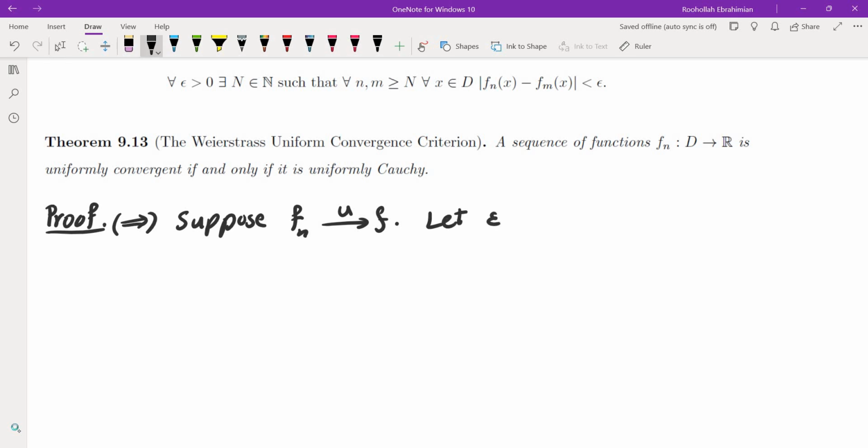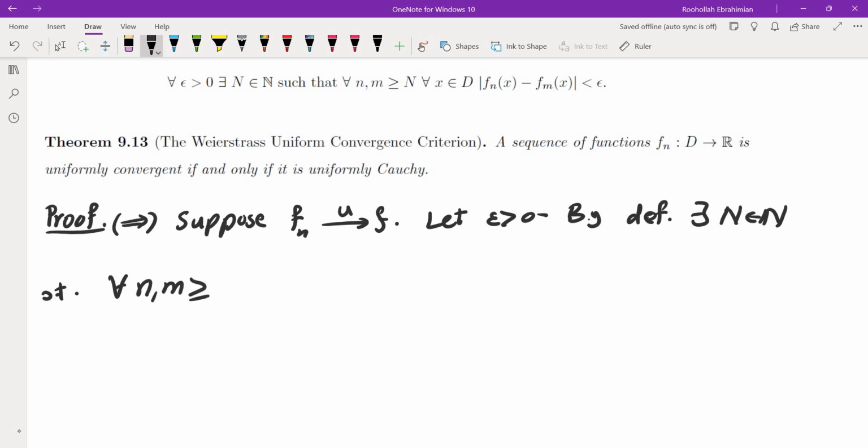Let epsilon be positive. So by definition, there is some capital N in the natural numbers such that for every n greater than or equal to N, and for every x in D, the difference of fn of x and f of x is less than epsilon.